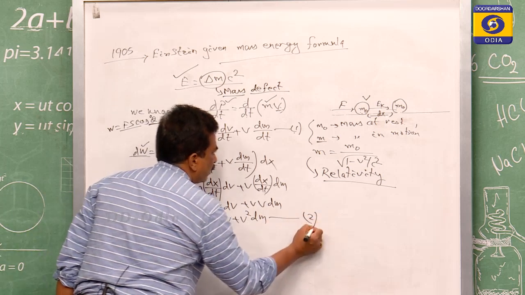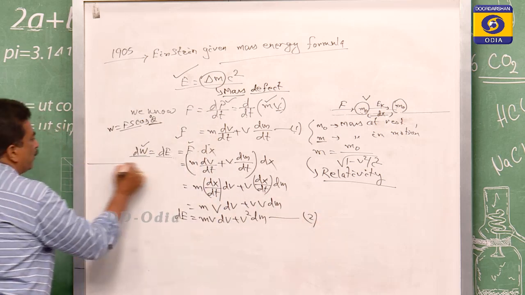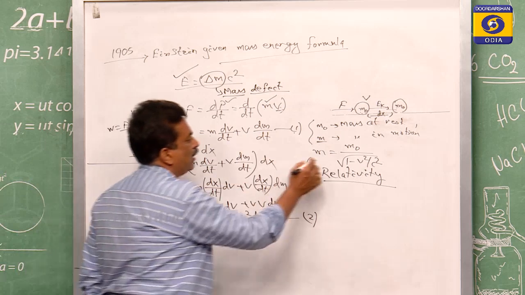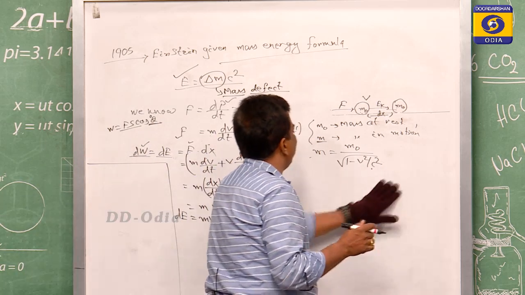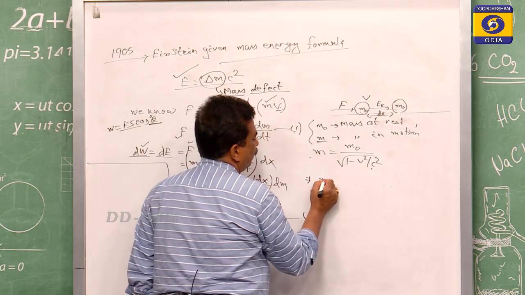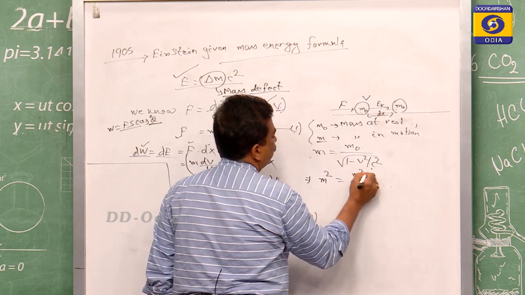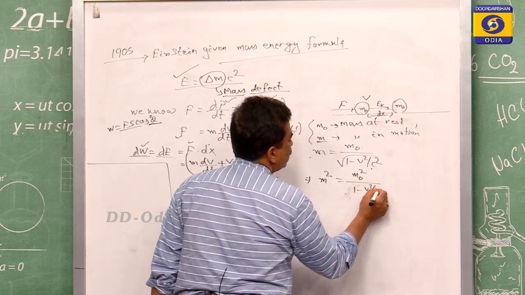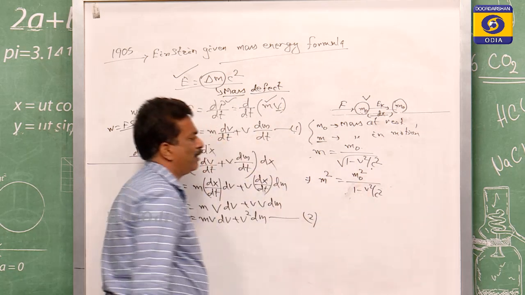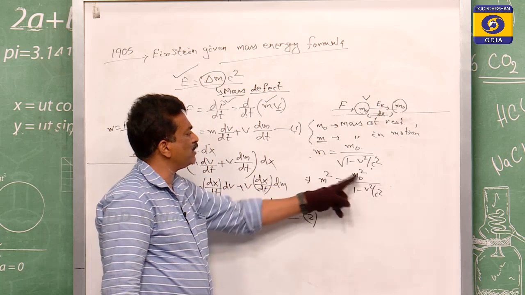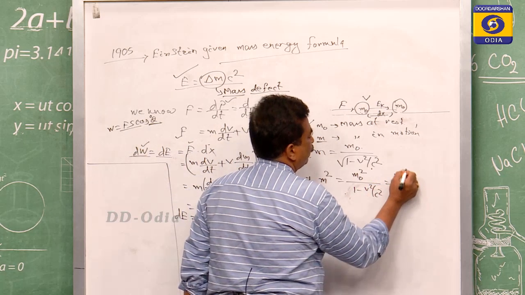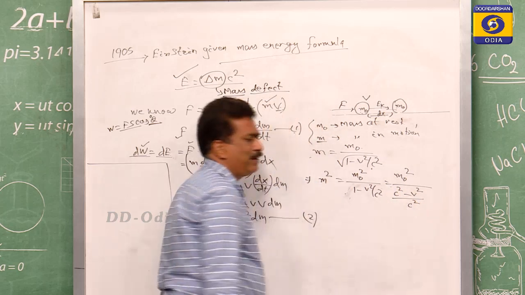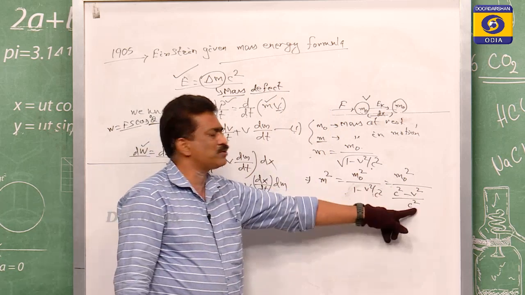Let us take this as equation 2. From this we know that m is equal to m0 by root over 1 minus v square by c square. If you square this, then m square is equal to m0 square by 1 minus v square by c square. If the root is there, then we have to give the square. So m square is equal to m0 square by c square minus v square by c square. The LCM is c square minus v square by c square.